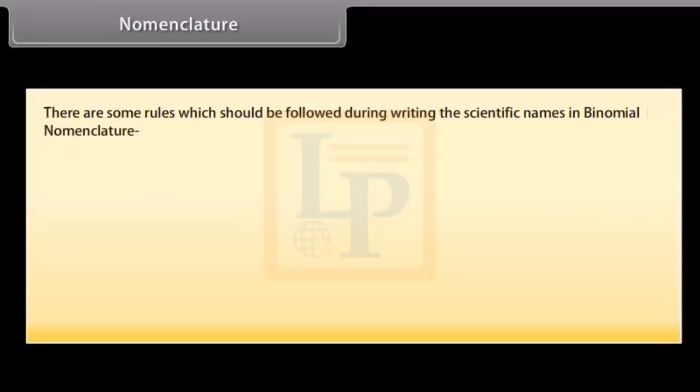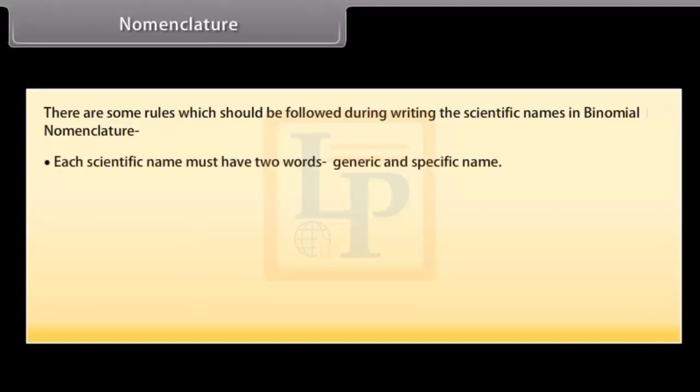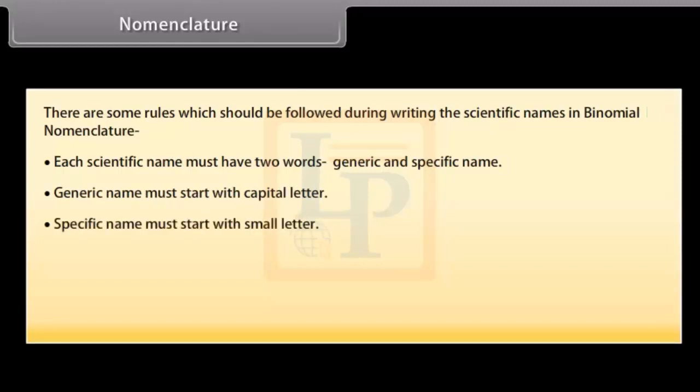There are some rules which should be followed while writing scientific names. Each scientific name must have two words, the generic and the specific name. The generic name must start with a capital letter. The specific name must start with a small letter.